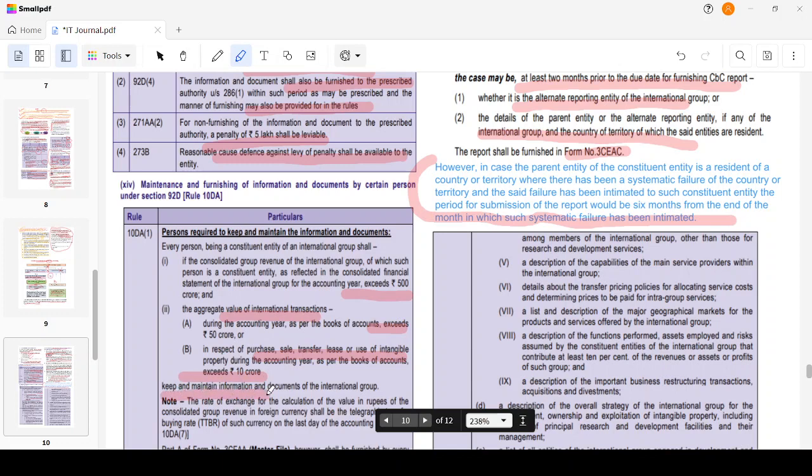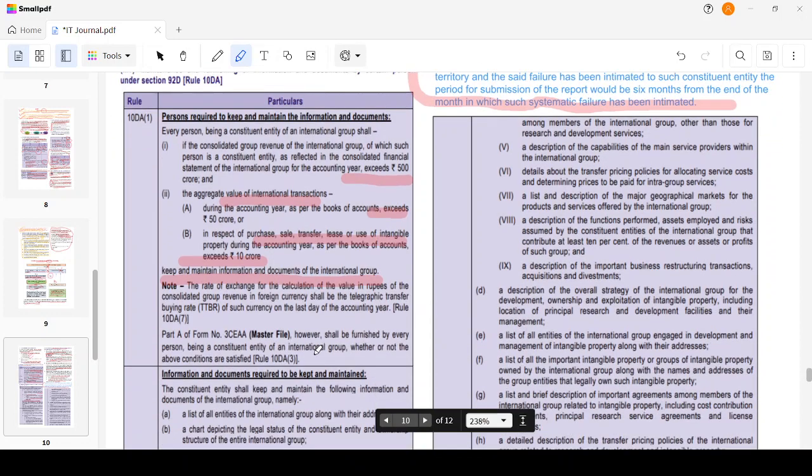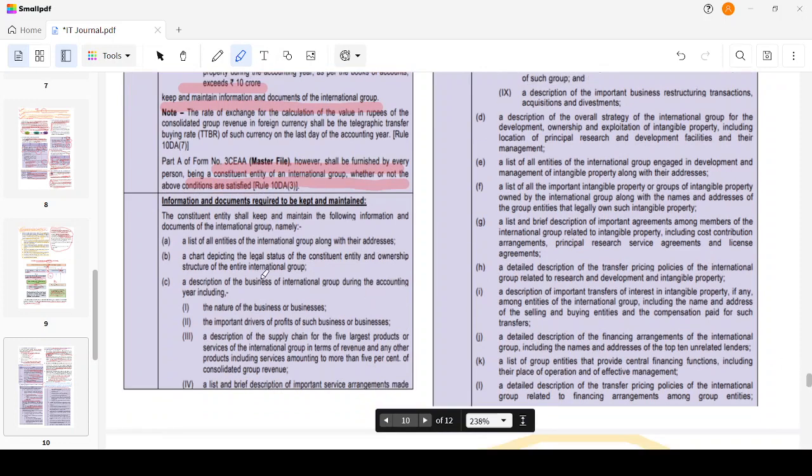Keep and maintain information and documents of the international group. The rate of exchange should be TTBR as on the last date of the accounting year. The Form 3CEAA master file, however, shall be furnished by every person being a constituent entity of an international group, whether or not the above conditions are satisfied. For other records and documents, this principle will apply. Then, information and documents to be kept and maintained. This is self-explanatory. You can read it once. This is a one-time read.